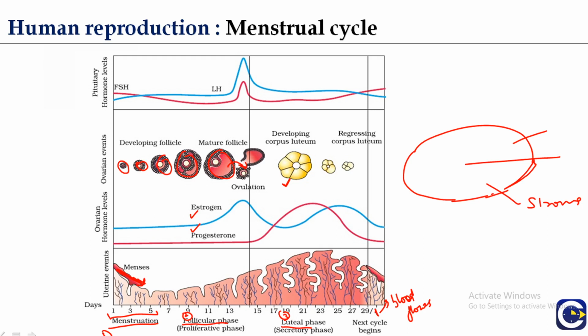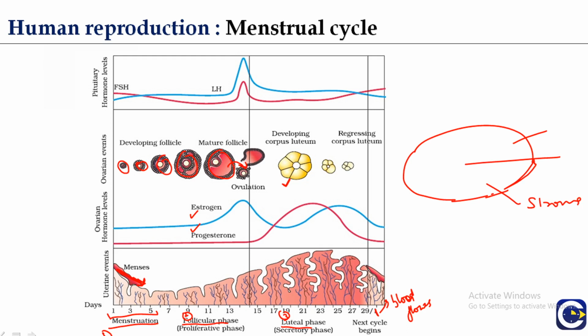You can see here the level of progesterone is low, and because of this the uterine lining dies due to the deficiency of progesterone and is flushed out. The blood vessels rupture, which causes the bleeding. The lining of the fallopian tube breaks down.